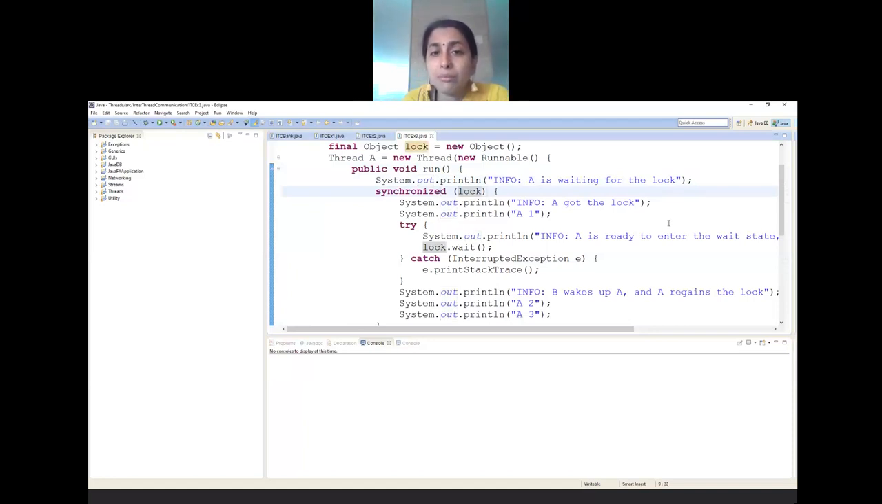What is this synchronized used for here? It is neither static synchronization nor a synchronized method. It is a synchronized block where you can synchronize on the lock. You are not synchronizing on the thread object. You are synchronizing on the locking object. This is where inter-thread communication differs from the synchronization methods that we have discussed in mutual exclusion.